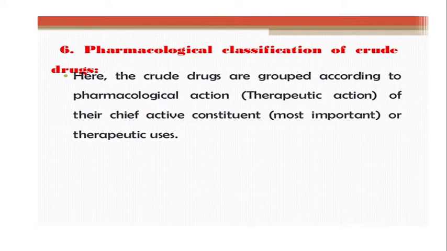Today's topic is pharmacological classification and chemotaxonomical classification of crude drug. In pharmacological classification of crude drug, the drugs are grouped according to the pharmacological action. Here, the pharmacological action of the active constituent which is present in large amount in any drug should be considered, and the therapeutic effect is stressed. The drugs are classified according to the use or therapeutic action produced by that particular drug.